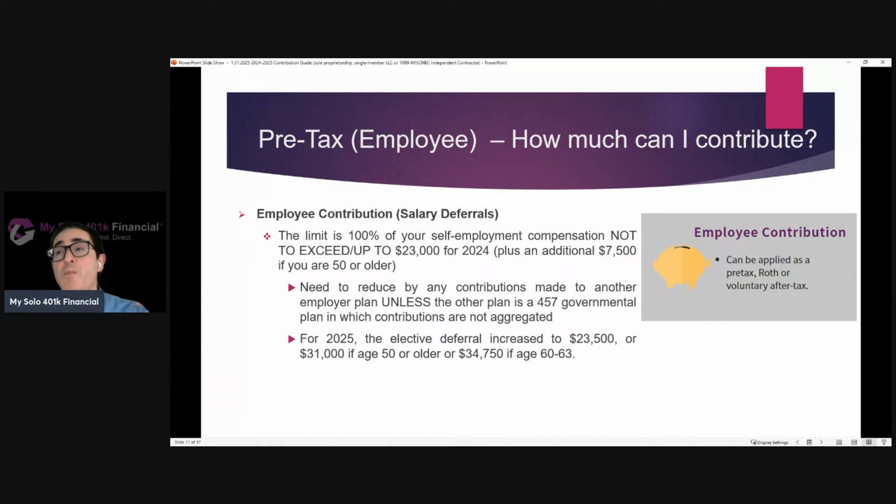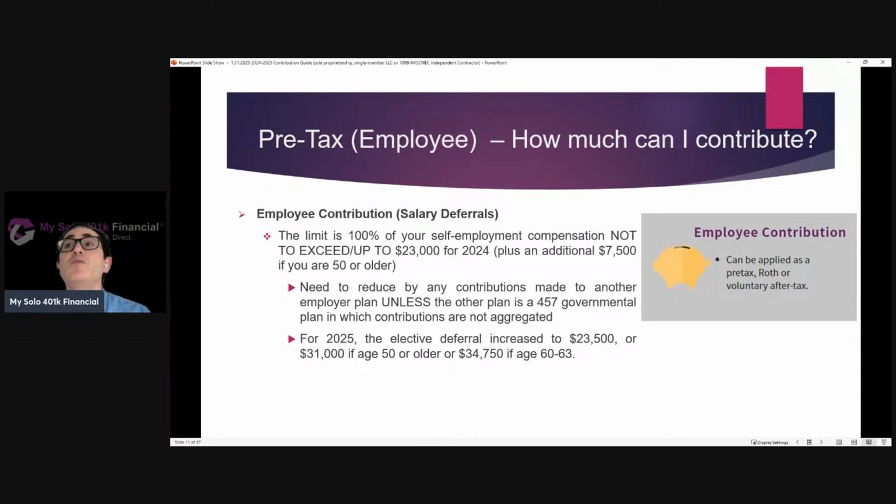So keep in mind, it's 100% of self-employment compensation. This is after you run the pre-calculation: line 31 of Schedule C, less 1/2 of the self-employment tax. And we're going to go through multiple examples to really paint the picture here.